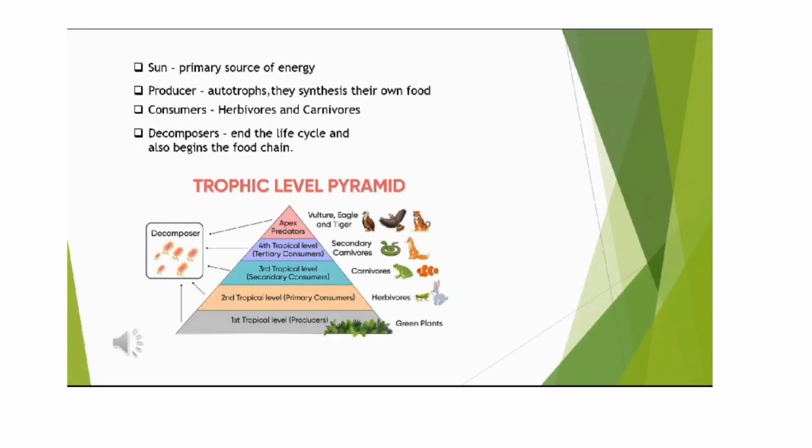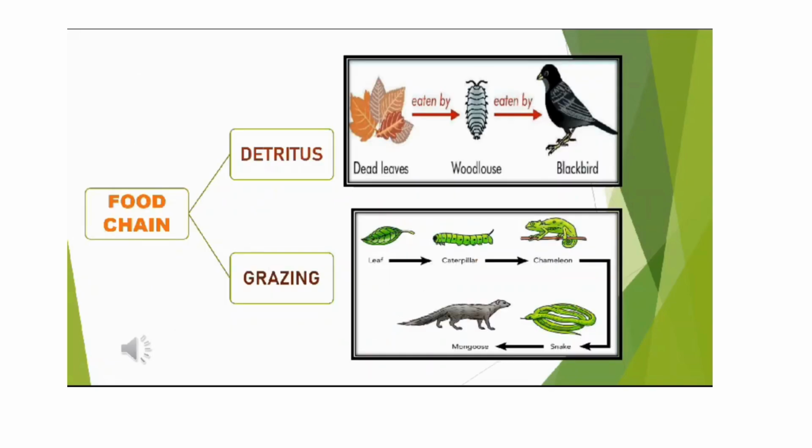Before that, let's learn about trophic levels. What is a trophic level? Trophic level refers to the sequential stages in a food chain, starting with producers at the bottom, followed by primary, secondary, and tertiary consumers. Every level in a food chain is known as a trophic level.